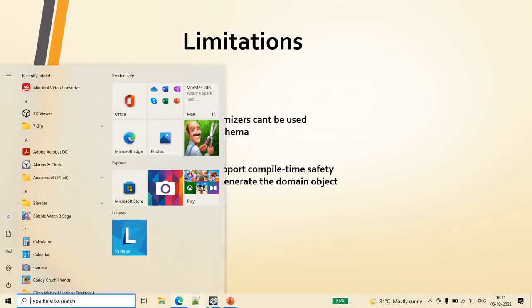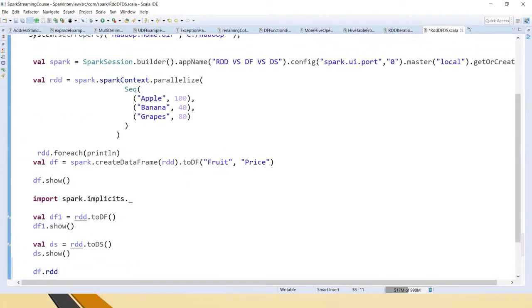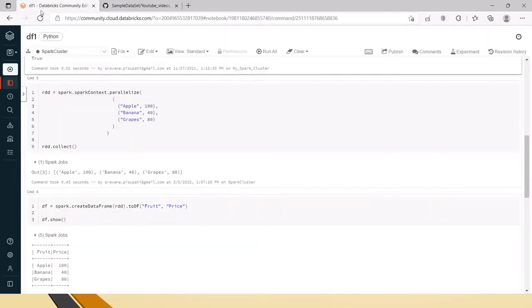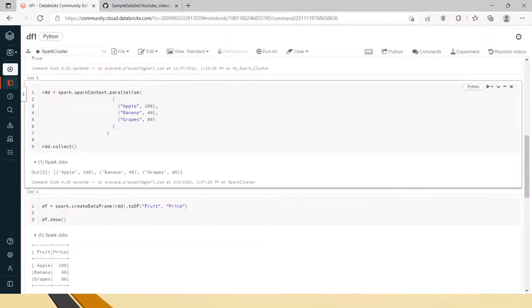So now friends, here we have used Scala to see all these things. Now let's see the same using PySpark. I am using Databricks Community Edition. So this is the way we can create an RDD in PySpark, one of the ways to create RDDs. We will see different ways in upcoming videos.